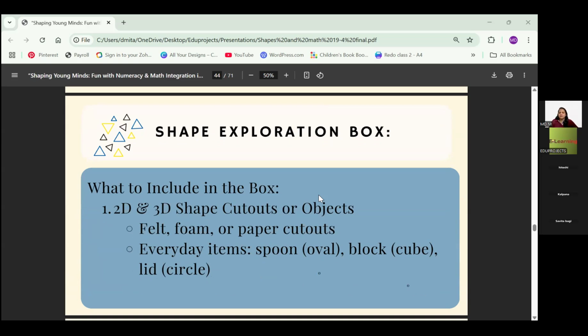Like for example, let's take a shoe box, and we are going to put some squares, some cutouts. We are going to put, say the phone, and it's like a cuboid. So we are going to take this and put it in this. So this becomes my exploration box. Let them see and recognize the shape. You don't have to go overboard for things.